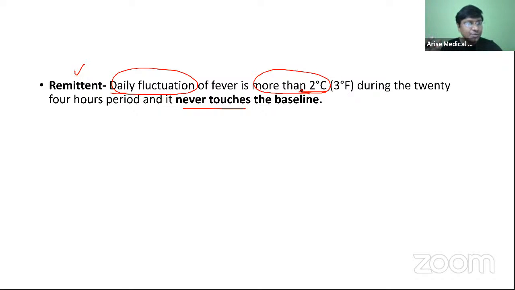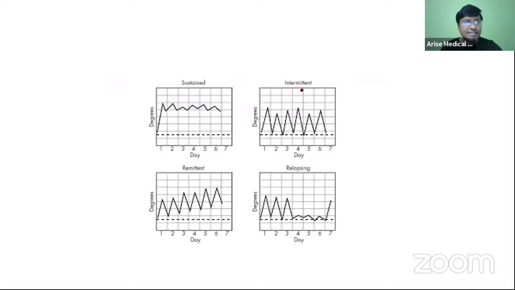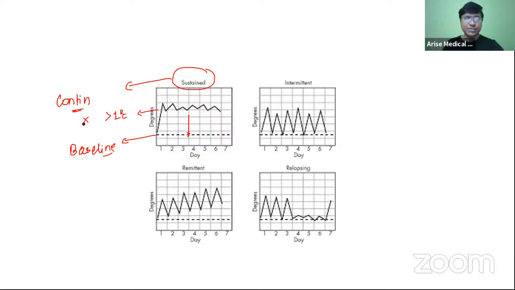Now, let me show you the patterns. Right? This is your pattern. So this is your sustained or continuous fever. That means what? This is your baseline. Okay, so in continuous fever, the fever will not touch the baseline, and alteration will not be more than 1 degree centigrade. Right, the fluctuation will not be more than 1 degree centigrade.